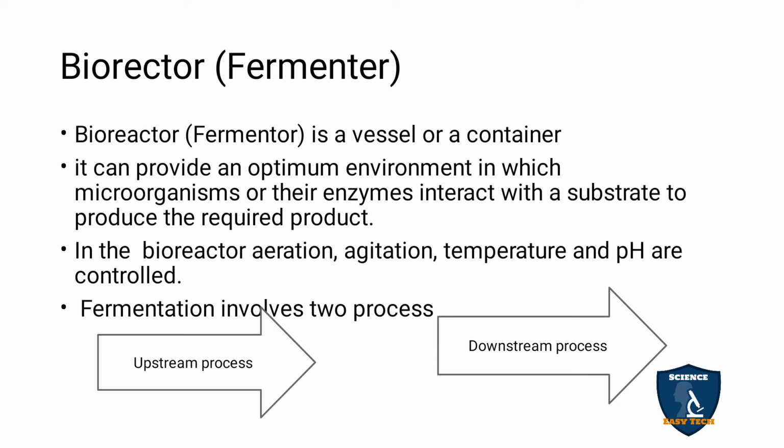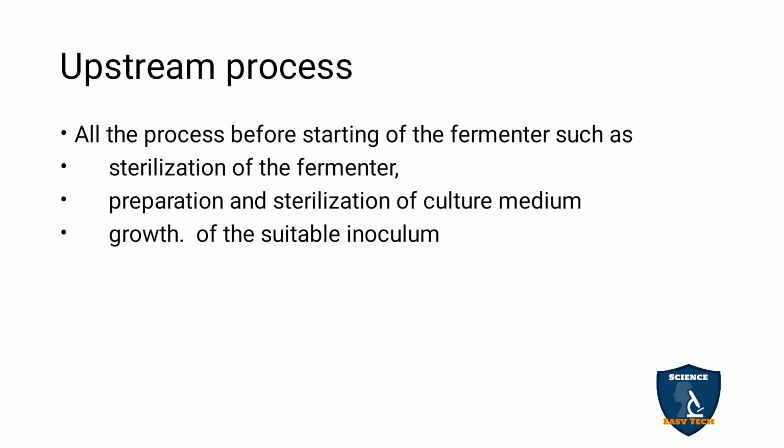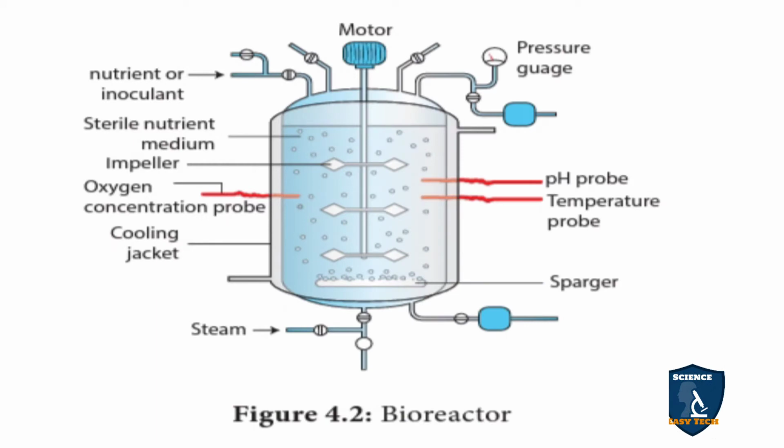Bioreactor or fermenter. For fermentation we need a vessel. This is a reactor, a vessel.